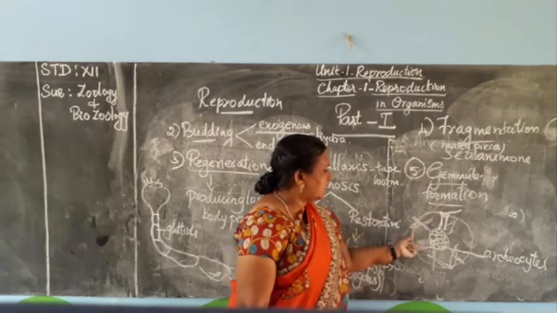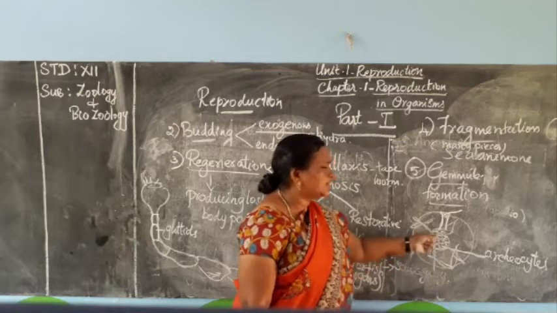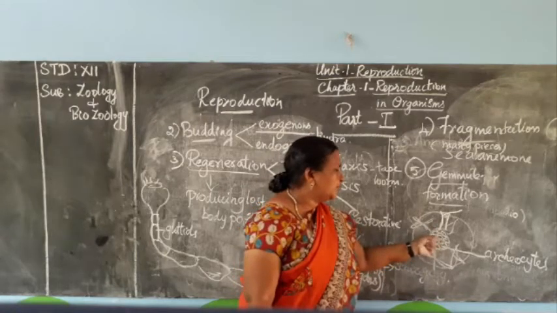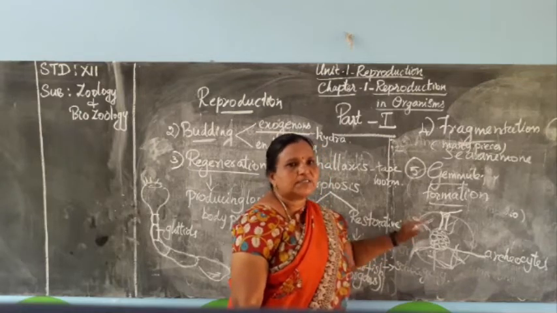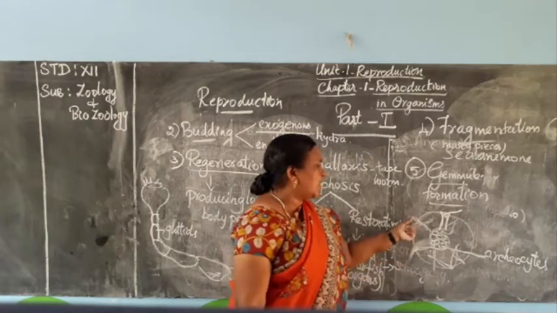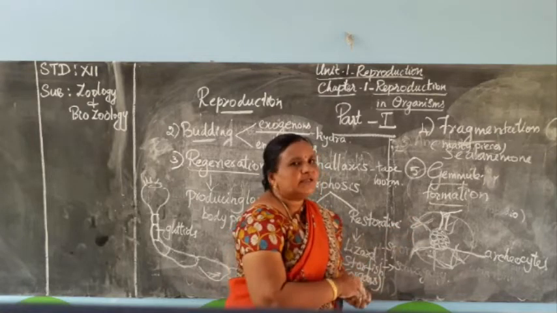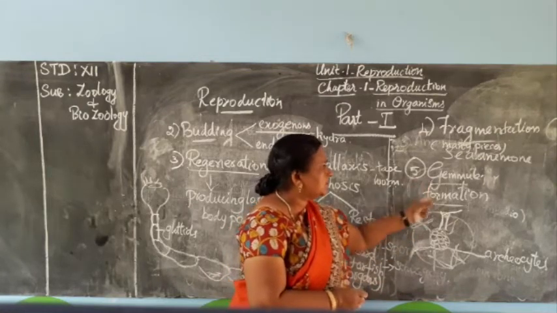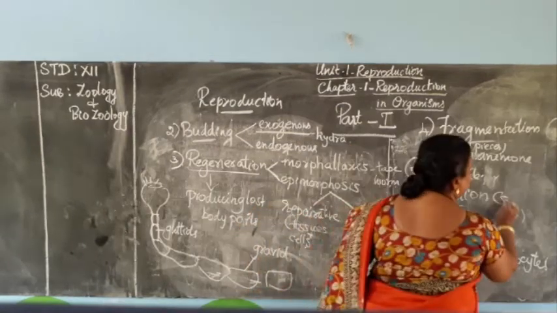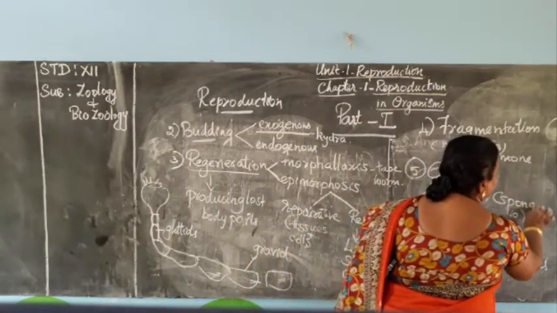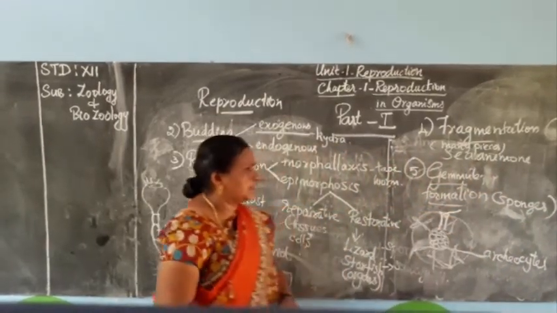So during this unfavorable condition, the spicules will be kept inside the body of the sponge, and the archaeocytes are giving nutrition, and then they will come out. It is acting as spores, and these will behave like young ones after the gemmule formation. So in unfavorable conditions, sponges are responsible for this gemmule formation.